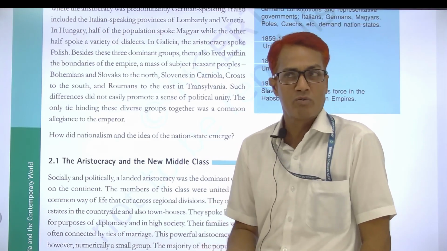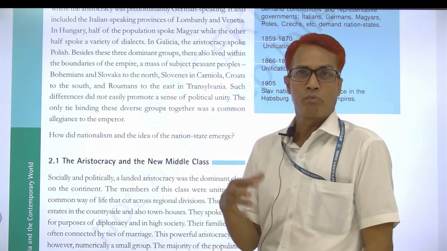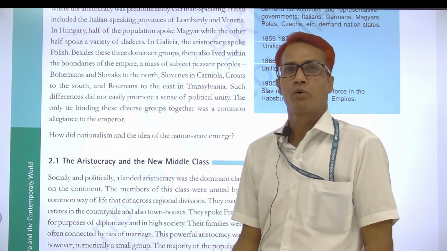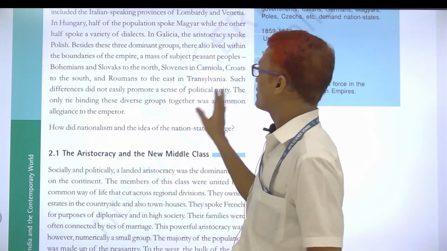You know very well about that. The country name today is Poland. The people of Poland are Polish. The language of Poland is Polish. The same word is used for that.